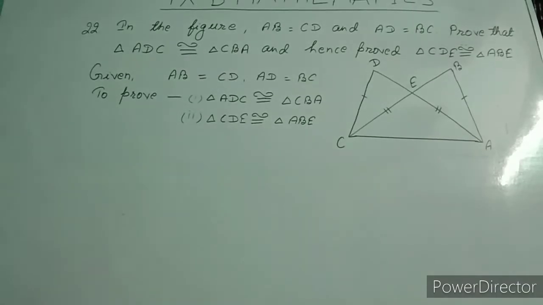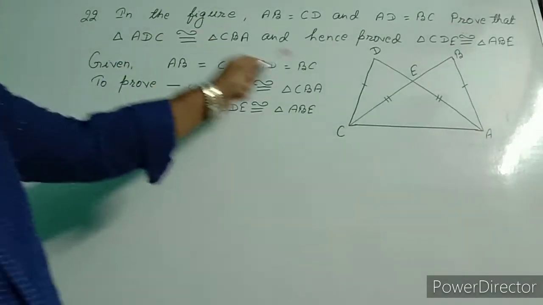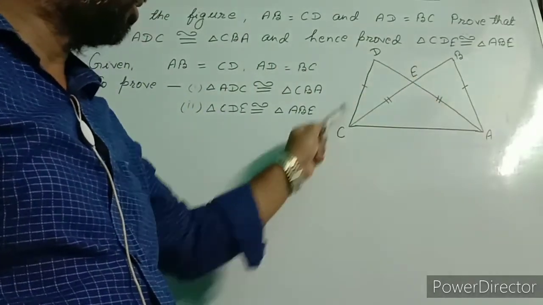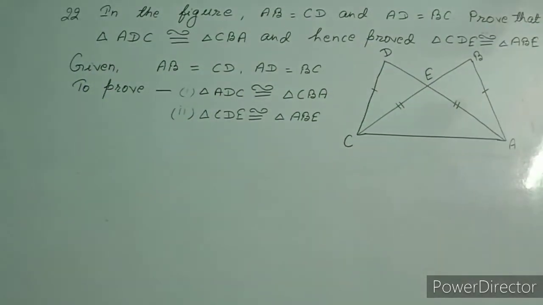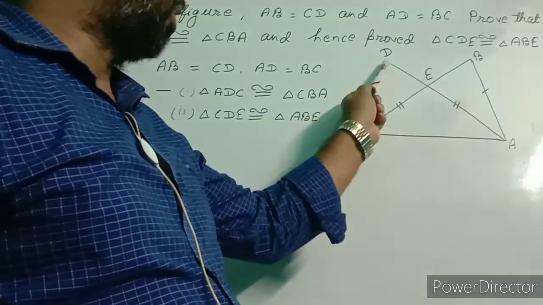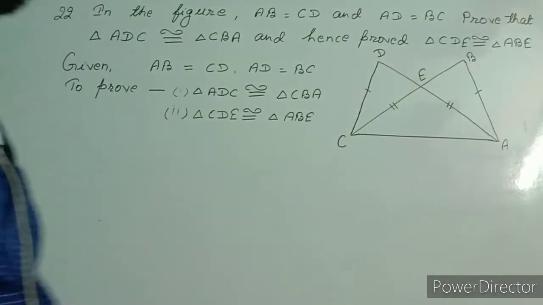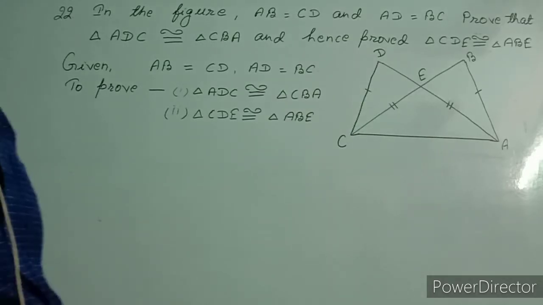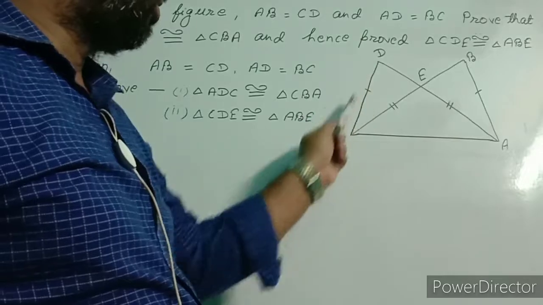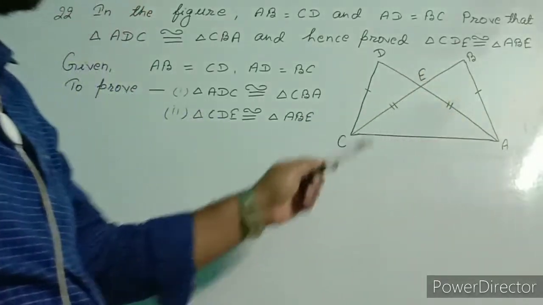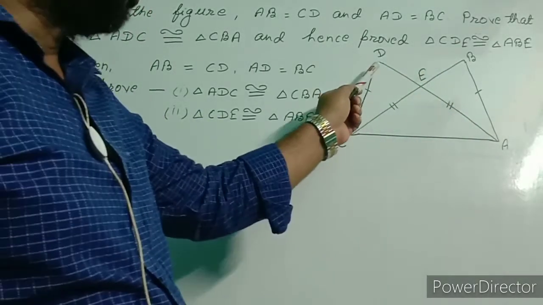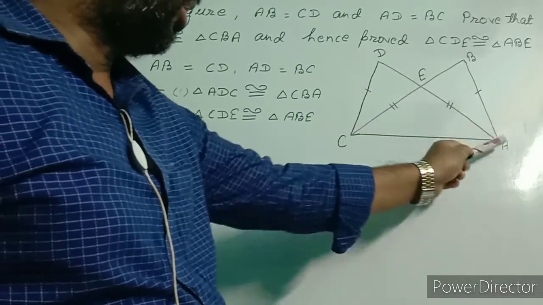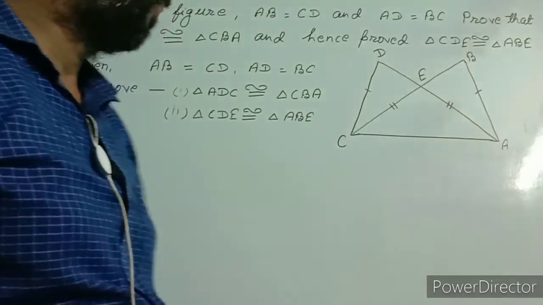In question number 22, in the figure, AB equal to CD, these two sides are equal. AD equal to BC, these two sides are also equal. Prove that ADC is congruent to CBA. And one more, triangle CDE is also congruent to triangle ABE.